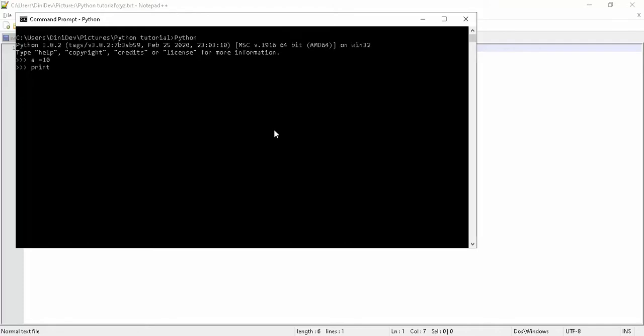For this, print(type(a)). It is the integer class type. If I mention Dinesh, a string, we need to mention it in double quotes. String. Then 10.5, float.